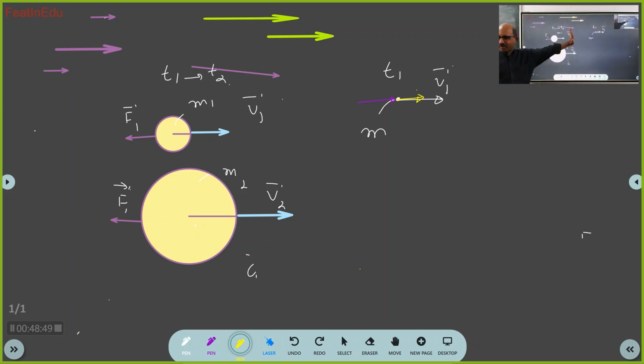Then they will say, at time t2 what happens? So are you applying force from t1 to t2? Yes, then it will be accelerated. Acceleration will not change from t1 to t2. At the end of t2 velocity will be more. Okay. End of the story. And you should know this is a story.